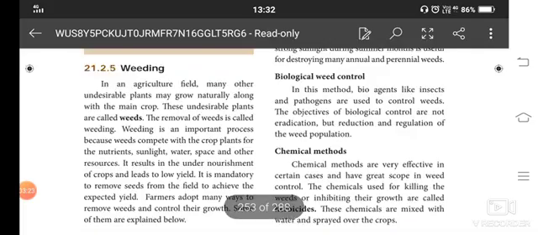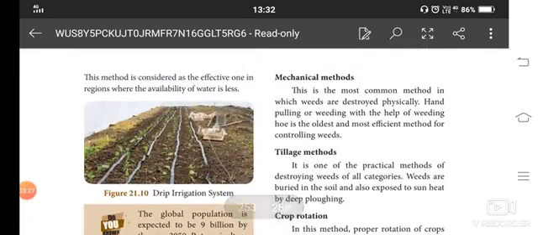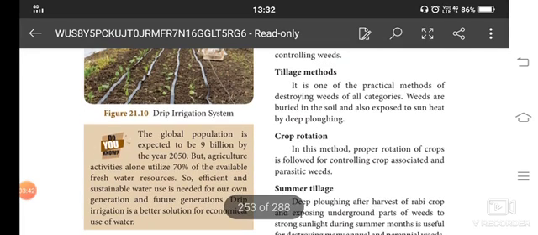Then the next thing, mechanical methods. Common methods, physically pulling the weeds, is a mechanical method of controlling weeds. The tillage method is one practical method, destroying weeds of all categories by burying them in the soil and also exposing them to the sun's heat by deep ploughing.